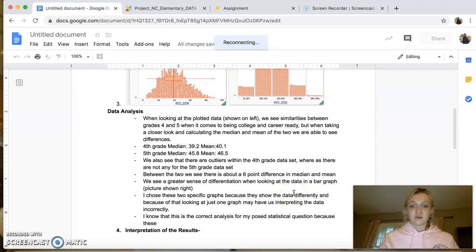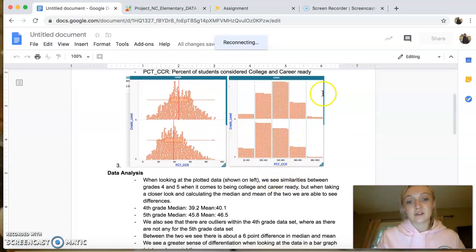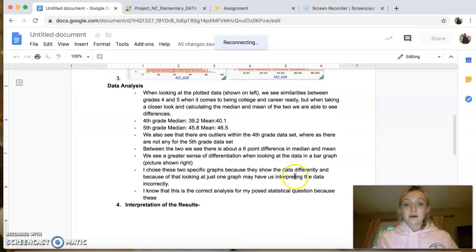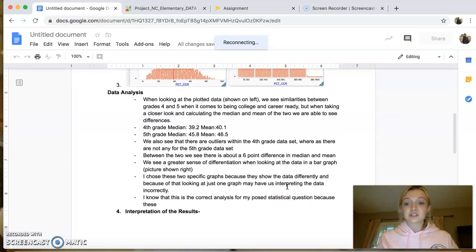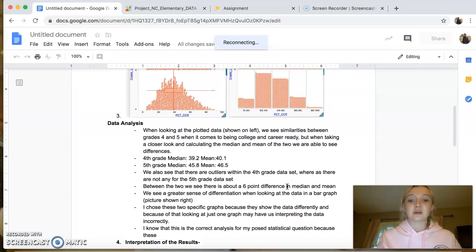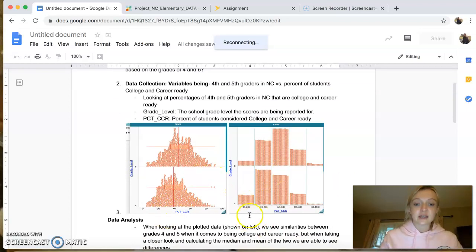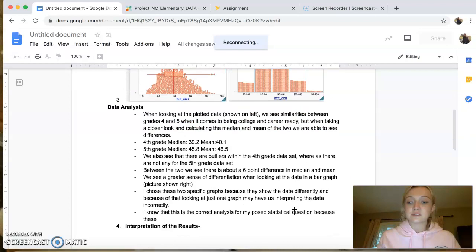As I said before, there's also a bigger difference, to the eye, on the right side of this bar graph right here. I chose these two specific graphs because they show the data differently, and because of that, just looking at one graph may have us interpreting the data incorrectly, especially if you didn't know how to get the calculations right. So just to the eye, it definitely looks like 4th and 5th grade isn't that far apart, but when you're looking at this data in a bar graph, we see more of a dramatic difference.